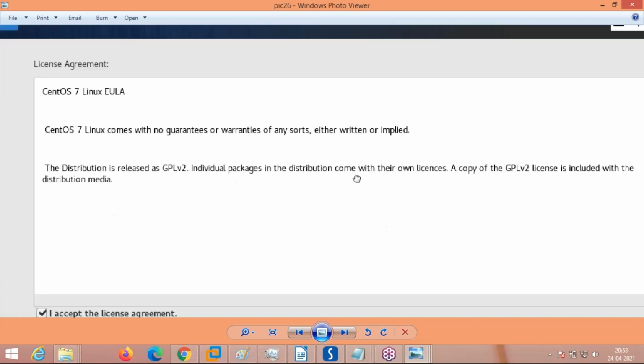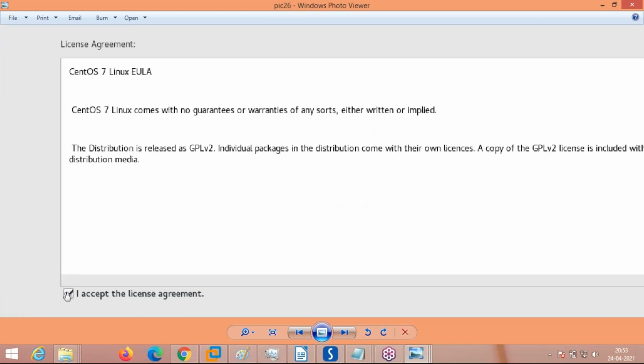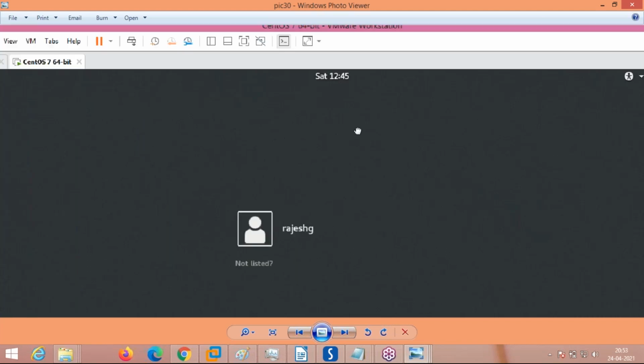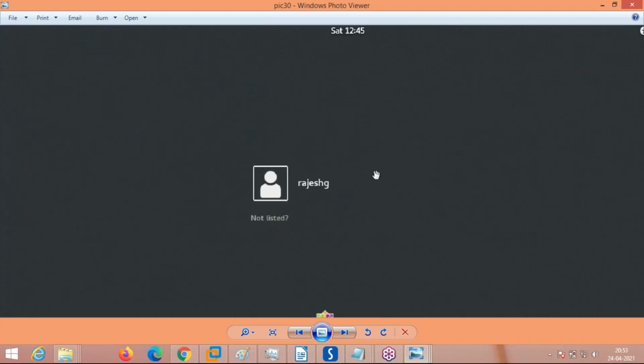See here, this is the license information. You have to just select the option in the last line, click it, accept the license agreement, and press OK. Now license accepted. After the license is accepted, rebooting. Now the login screen comes.